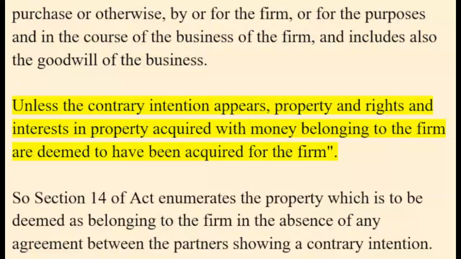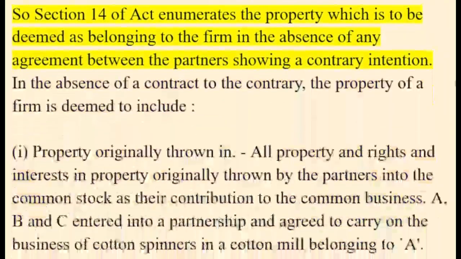Unless the contrary intention appears, property and rights and interests in property acquired with money belonging to the firm are deemed to have been acquired for the firm. So Section 14 of the Act enumerates the property which is to be deemed as belonging to the firm in the absence of any agreement between the partners showing a contrary intention.